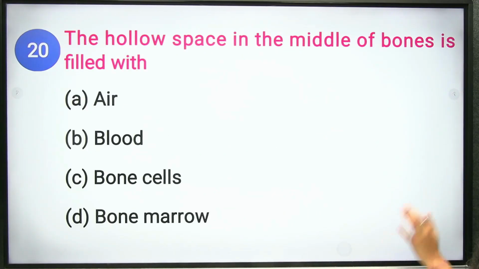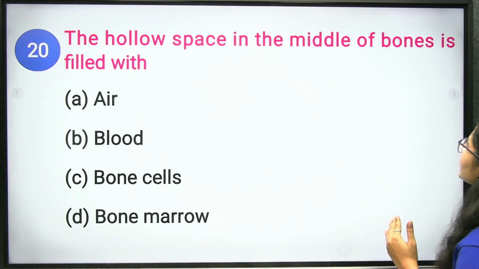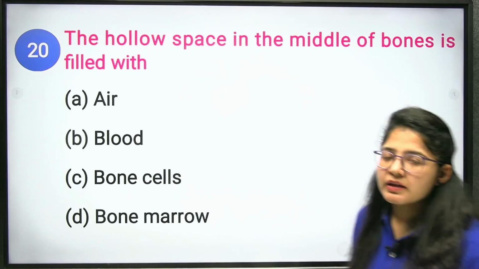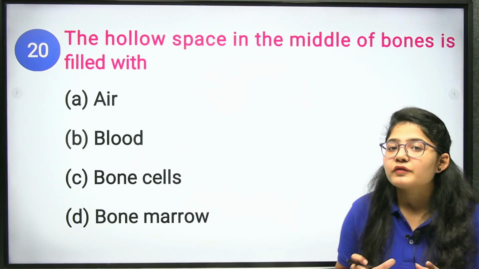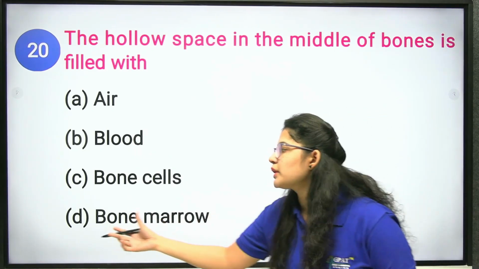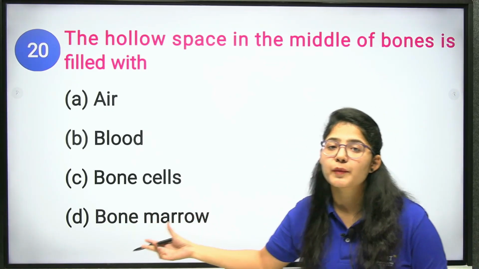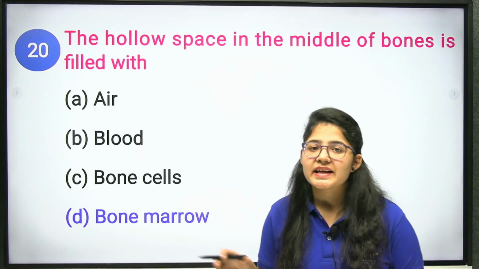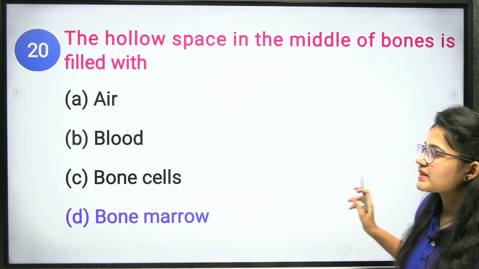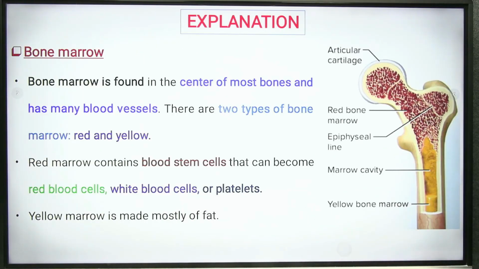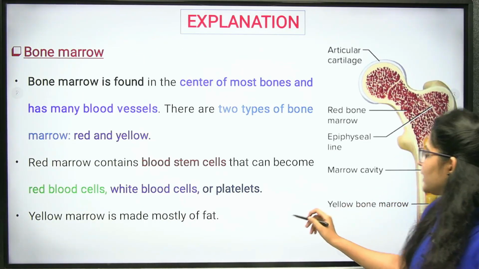Clear? The hollow space in the middle of the bones is filled with? The hollow space in the middle of the bone is filled with bone marrow and is responsible for production of your blood cells, either white blood cells or red blood cells. Clear? Okay. Next question.